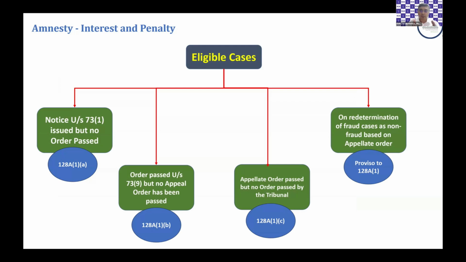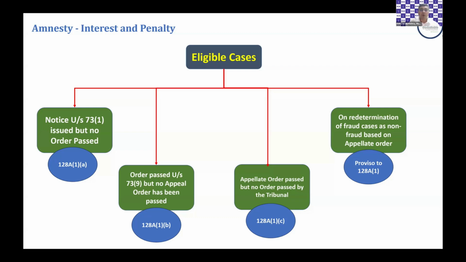On your screen, you see 4 scenarios. We'll first deal with the first 3 scenarios, which are covered by section 128A subsection 1, clause A, clause B, and clause C. First, clause A, where a notice under 73 has been issued, but no order has been passed. The notice has been issued, but no order has been passed, is covered by clause A.